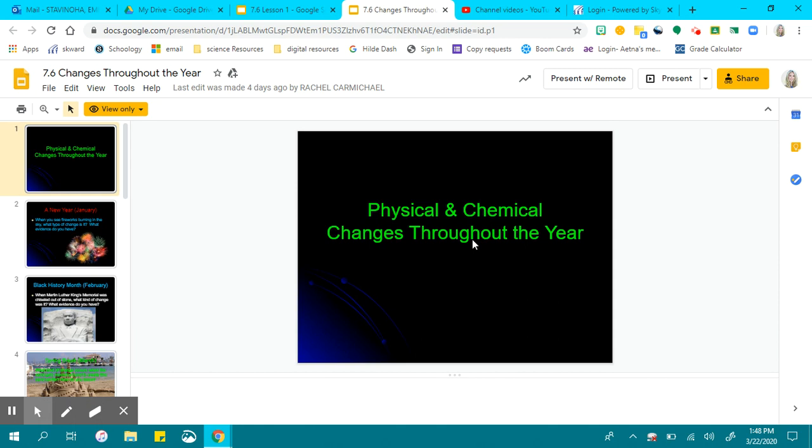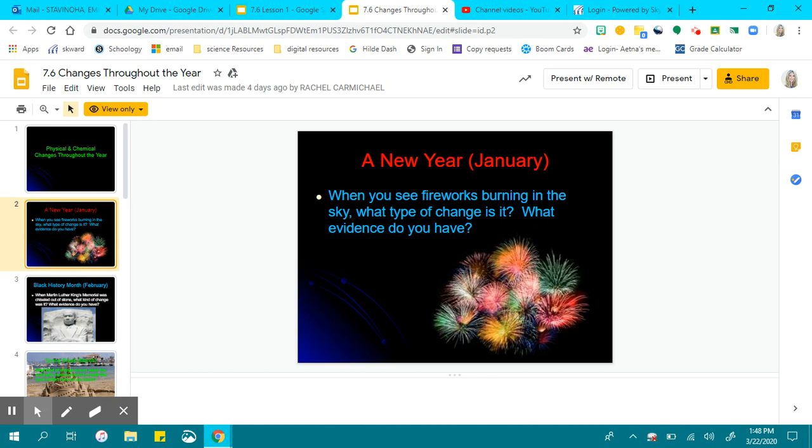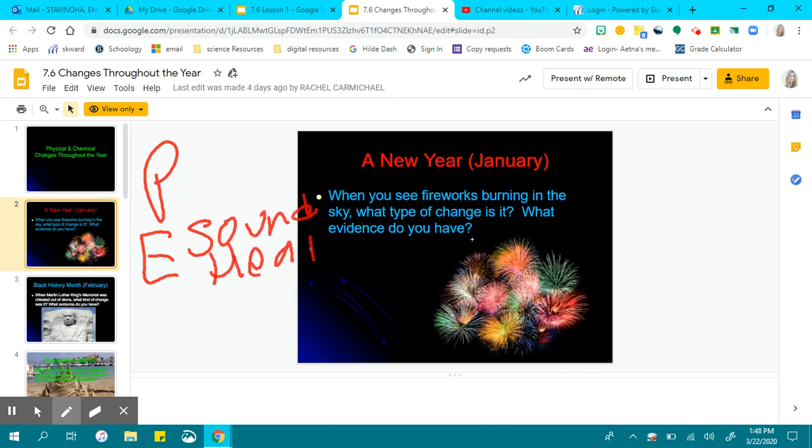All right, so we've got our chemical and physical changes throughout the year. Here, in January, when you see fireworks burning in the sky, what type of change is it? What evidence do you have? Remember, our types of evidence: our precipitate, our energy, which is sound, heat, light, our color change, our unexpected color change.